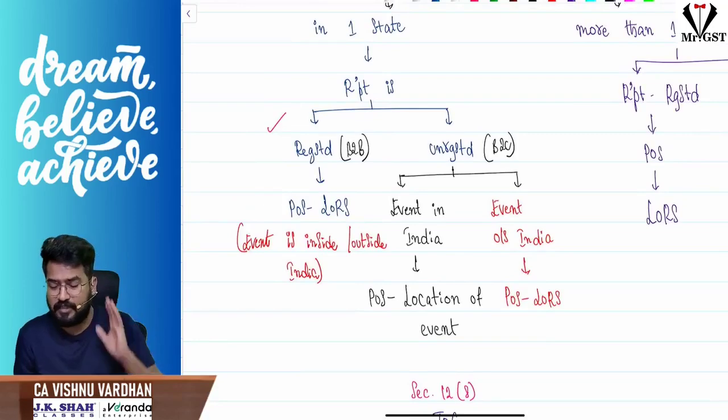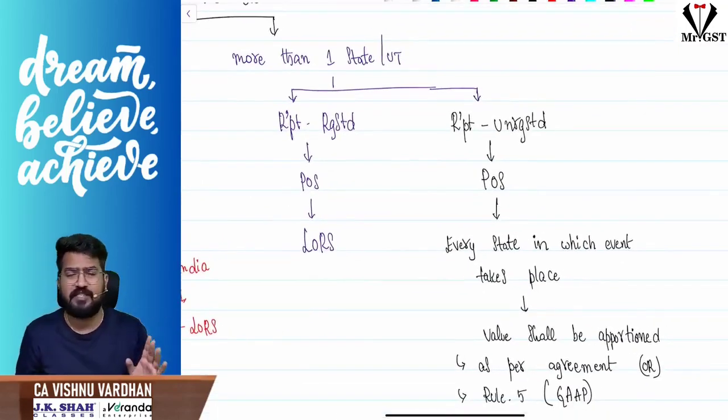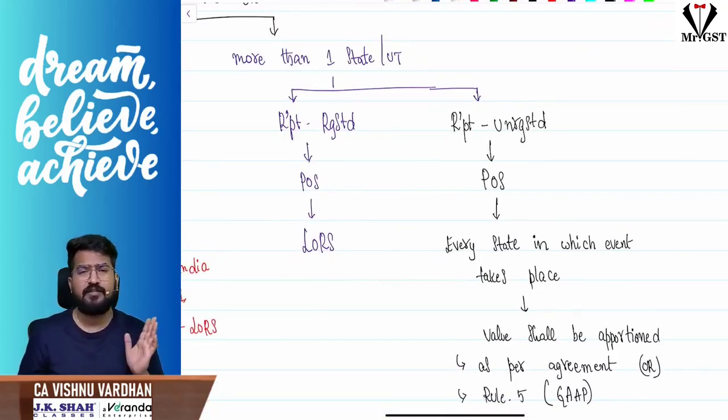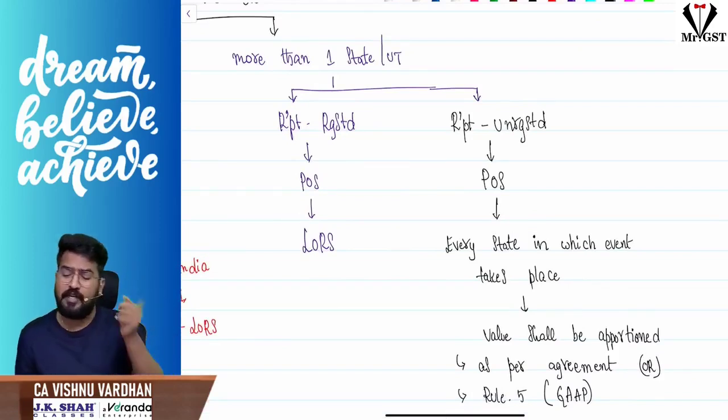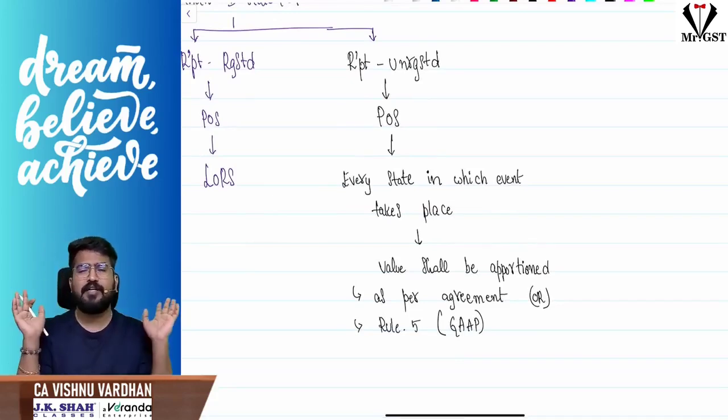There might be chances that you are making a mistake. Or if the event is happening in more than one state, sir, if the recipient is registered, same story again: the location of the recipient will be the place of supply. If the recipient is unregistered, sir, each state will be treated as one place of supply.